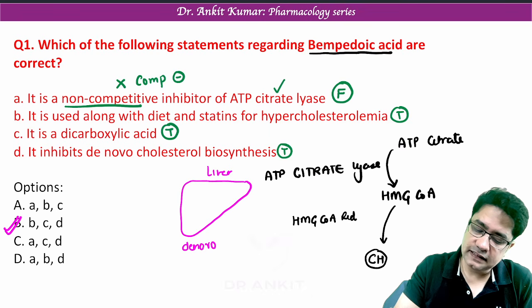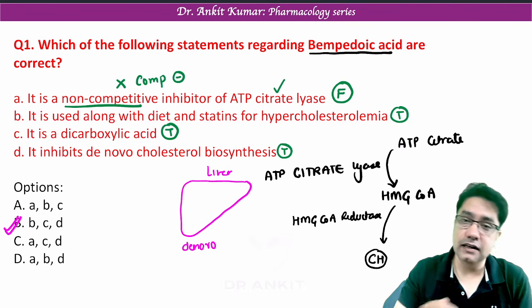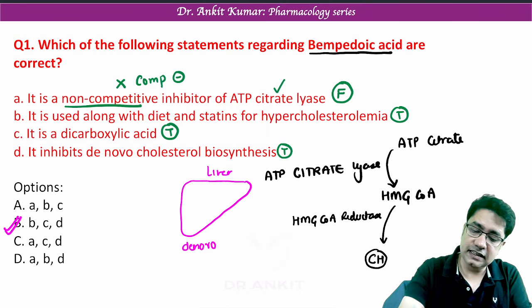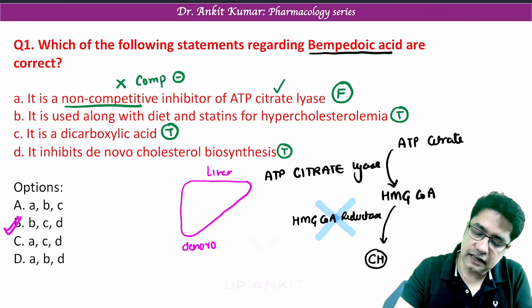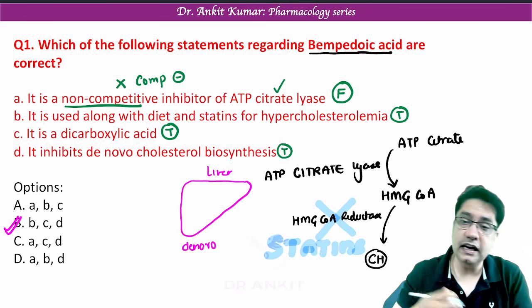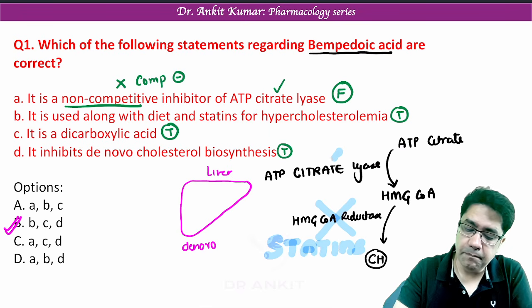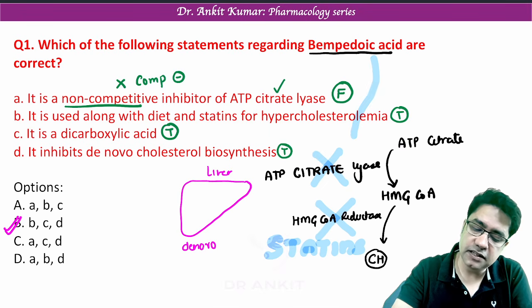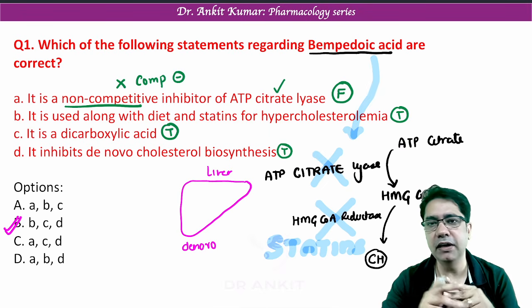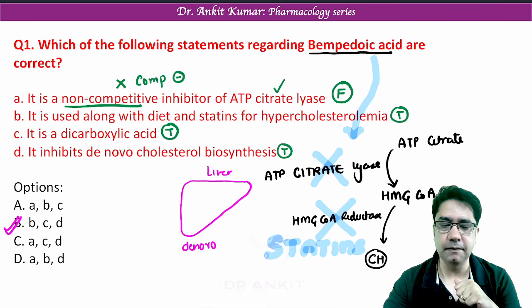So this second enzyme, HMG-CoA reductase, remember it is the rate limiting step of cholesterol synthesis. This second step is inhibited by a very famous drug we know, statins. Statins inhibit HMG-CoA reductase, while bempedoic acid inhibits ATP citrate lyase. So one step before statins, it is inhibited by bempedoic acid.